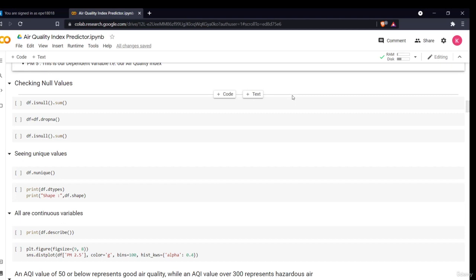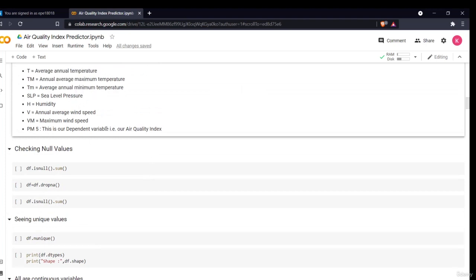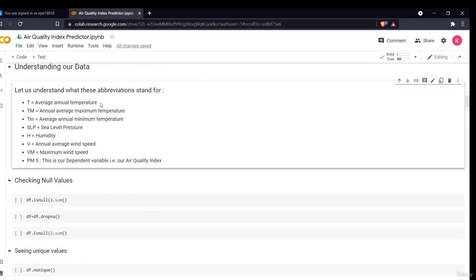Hello all, welcome back to our project Air Quality Index Predictor. So now moving on to our data analysis part, we'll be seeing how our data is distributed and what the different variables in our data are. We have already understood how our data was and what the different variables were.